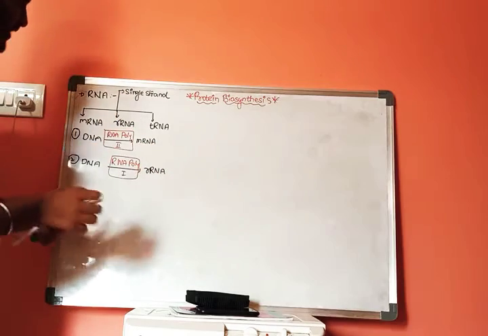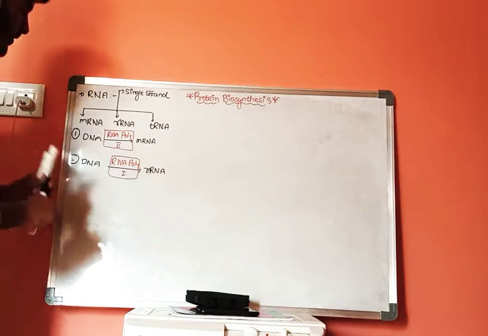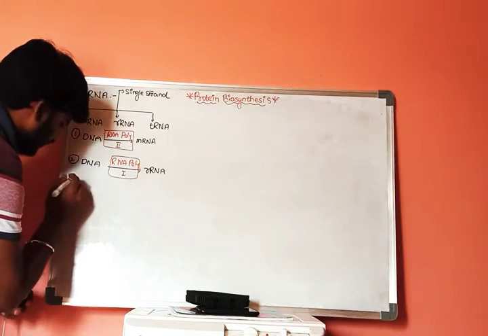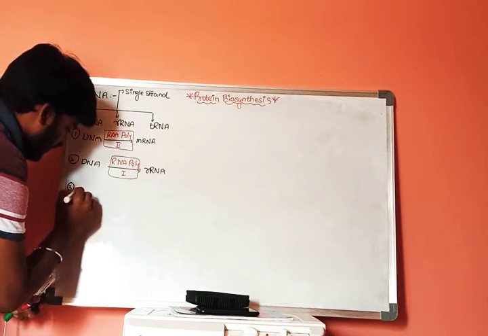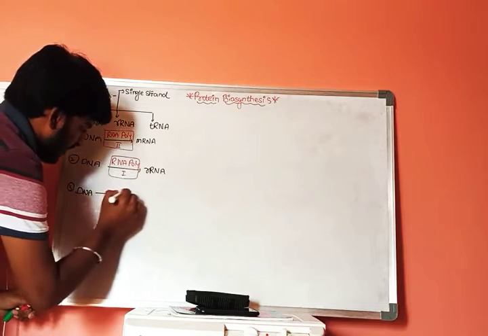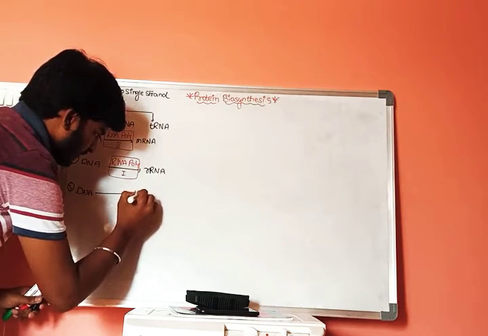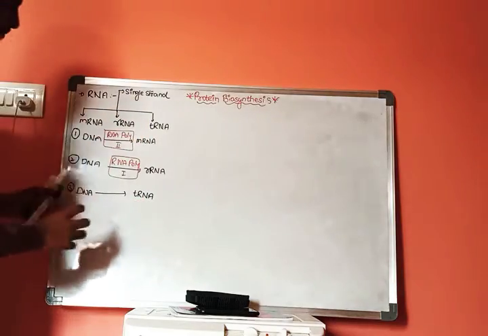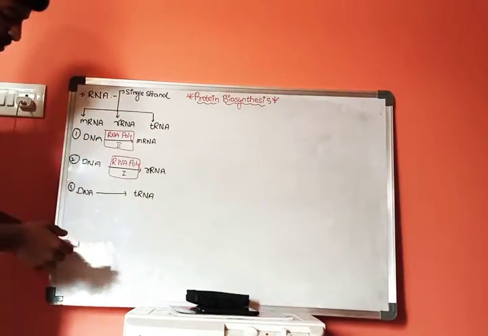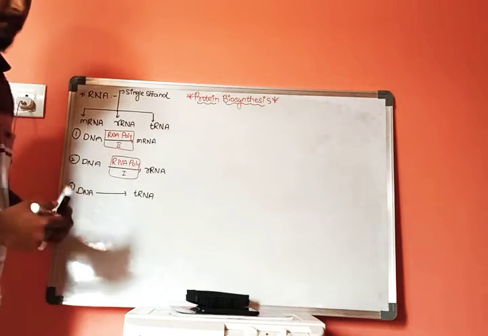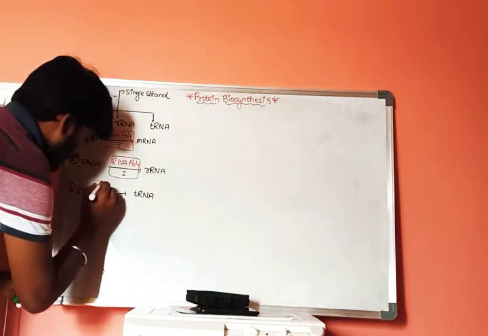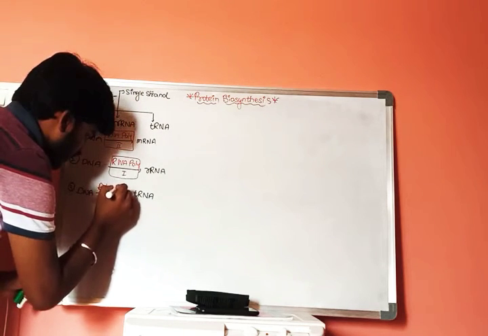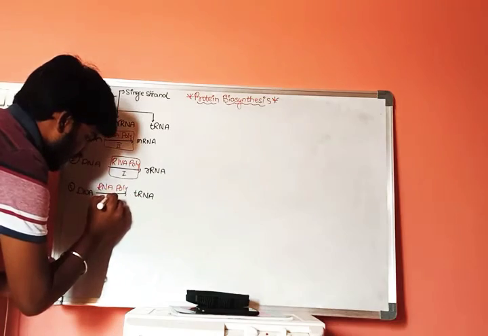And third one is DNA will get converted into tRNA. Third structure is tRNA. Now this tRNA is formed with the help of an enzyme called RNA polymerase 3.